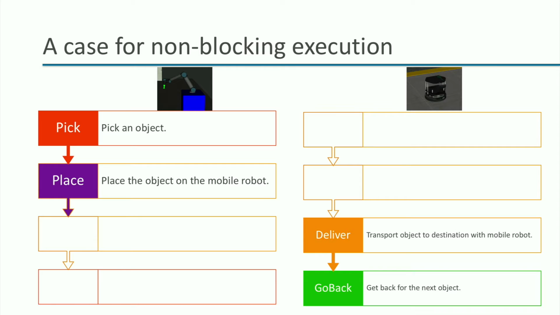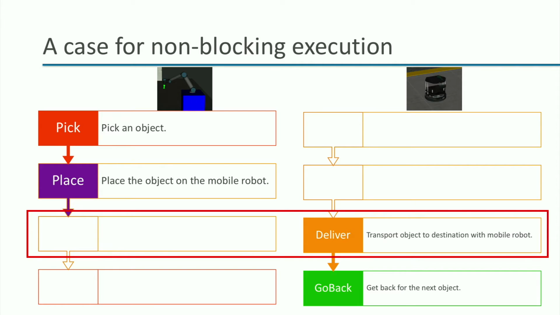Then, while the robot arm continues to remain idle, the mobile robot goes back to the same location as earlier, and then the object pick and place cycle repeats. So, only one of the two robots is moving at any given time. Perhaps it is still wise to keep the robot arm idle and wait for the mobile robot to successfully deliver the object to its destination.